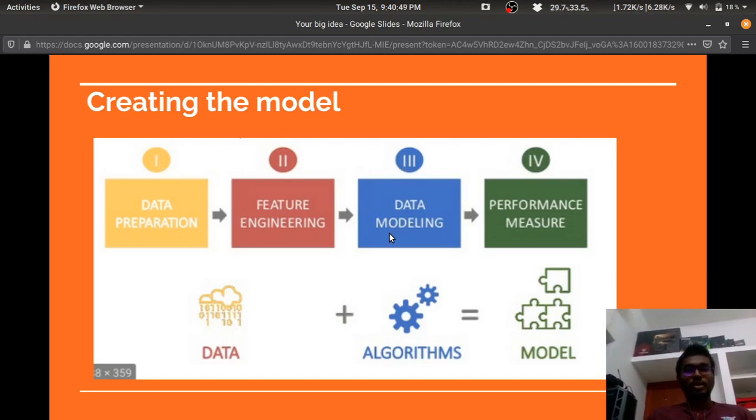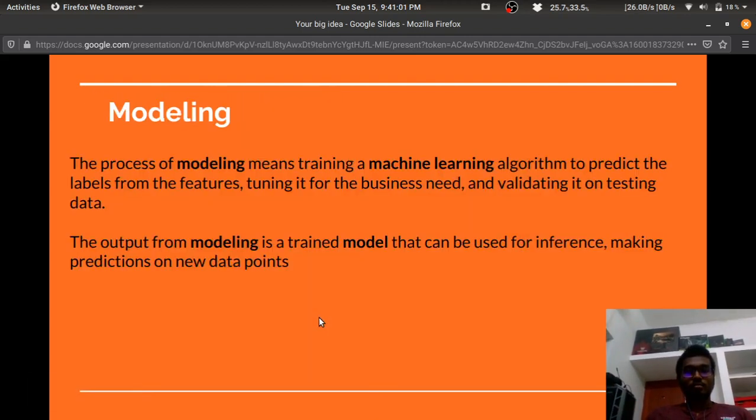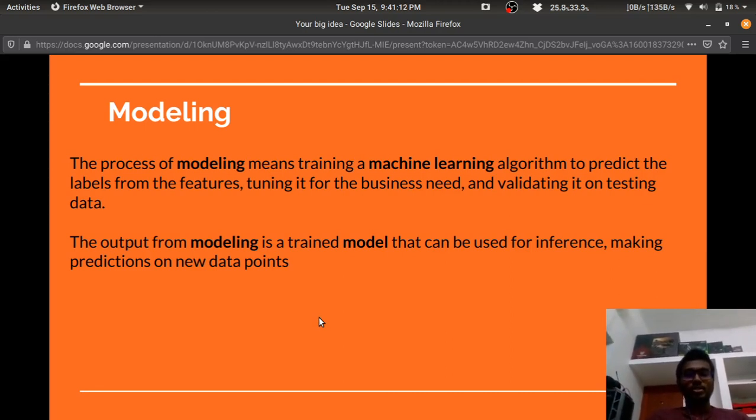After pre-processing the input, the next step is to create the model. A model is created by combining data and some algorithms, and then it will result in a model. The process of modeling means training a machine learning algorithm to predict the labels from the features, tuning it for the business needs, and validating on test data.